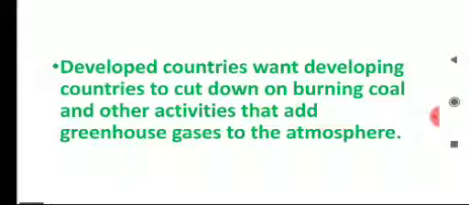So children, developed countries want that developing countries should use less and less coal, petrol and diesel, and their activities should not add to the greenhouse gases in the atmosphere.